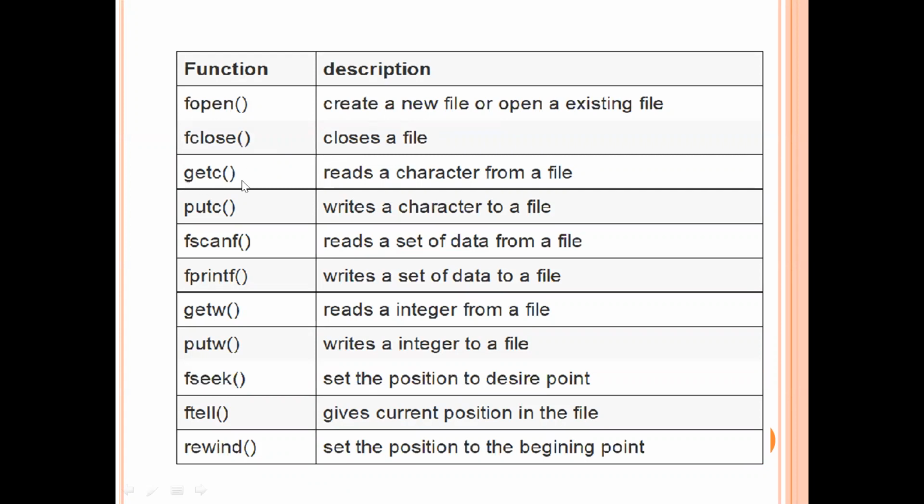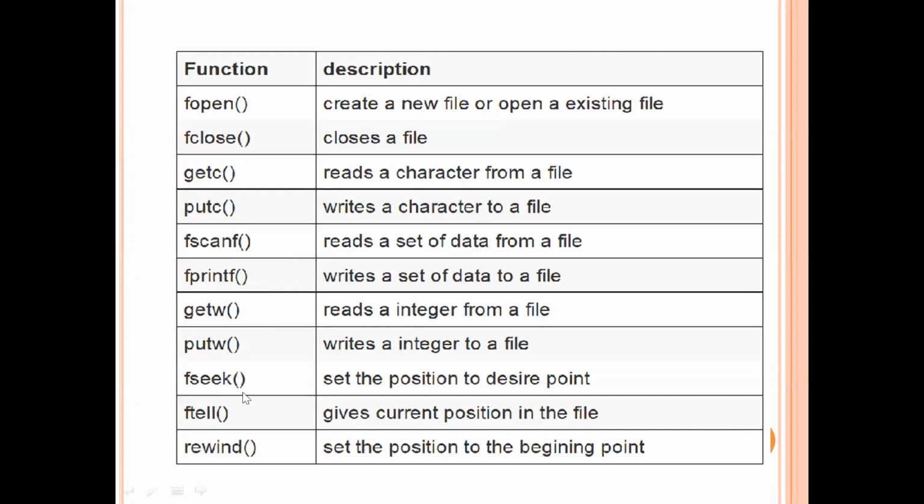The getc function is for reading characters from the file. If you want to read the data from the file character by character, then we use the getc function. Suppose you want to write the data into the file character by character, then we'll use the putc function. If you want to read a set of data from the file, then we have the fscanf function. If you want to write some contents into the file, then we have the fprintf function. If you want to read the integers from the file, then we have the getw function, and the putw function for writing the integers into the file.